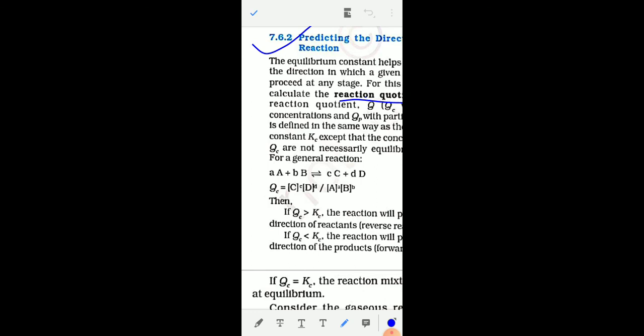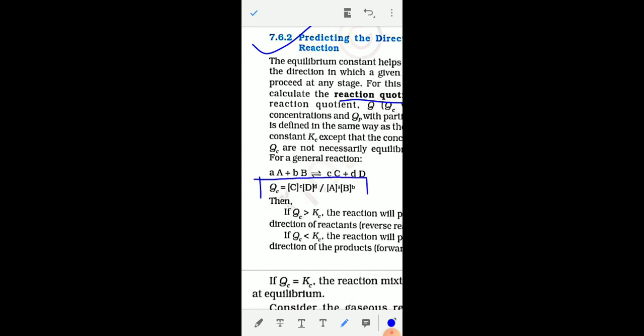But you can apply the concept of reaction quotient at any time: at the start of the reaction, or after equilibrium formation, that is, at the time of almost completion of the reaction.